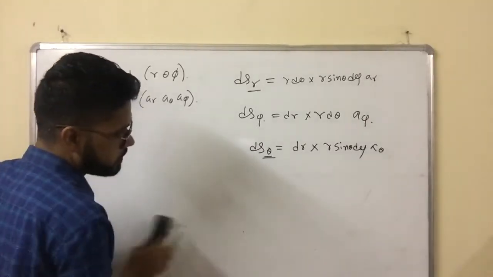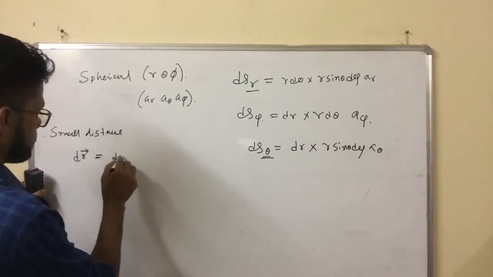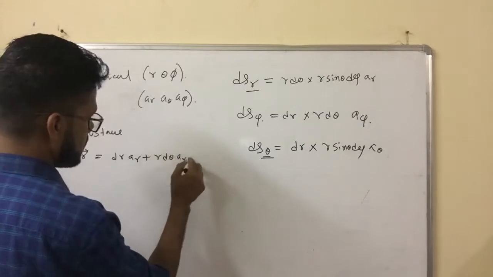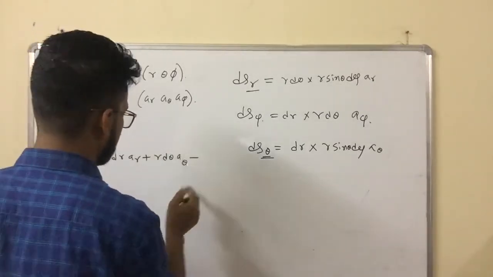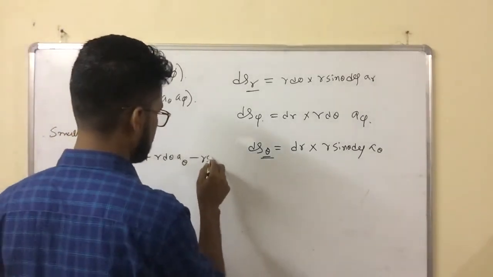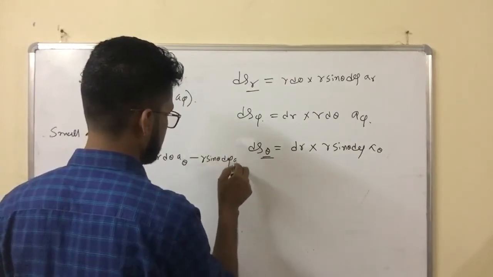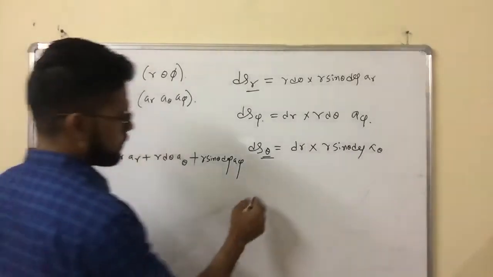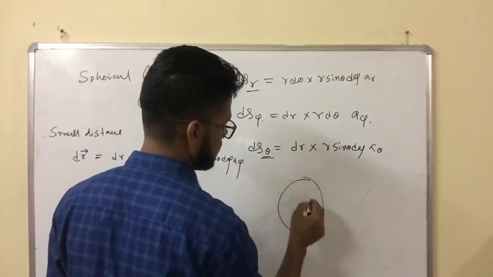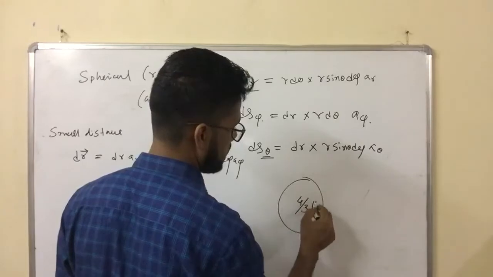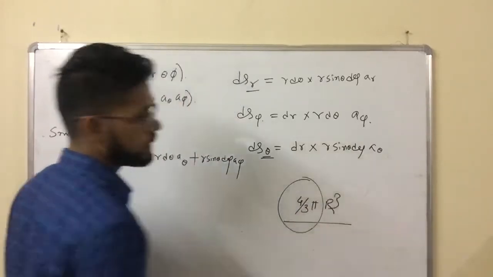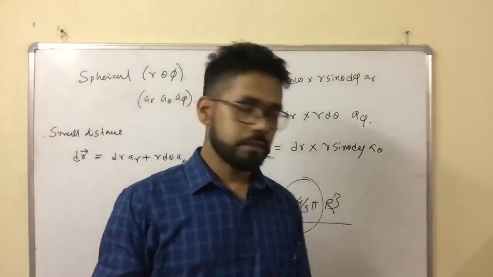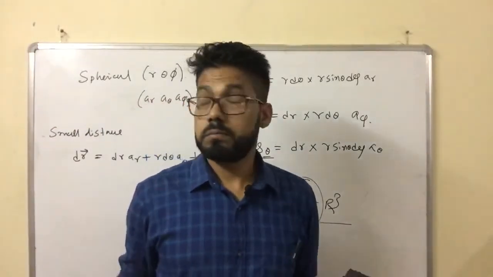So no need to remember the formula. You just remember only the elemental distances, like r sin theta d phi a_phi. Now we often use the volume of a sphere. The volume of a sphere is 4 by 3 pi r cube. This is the formula we often use in application of Gauss law. And the surface area we often use is 4 pi r square.